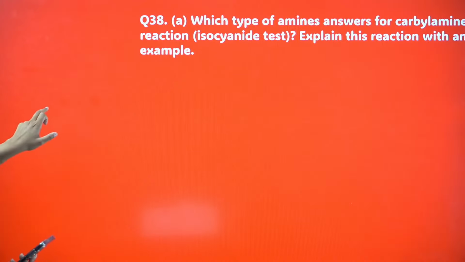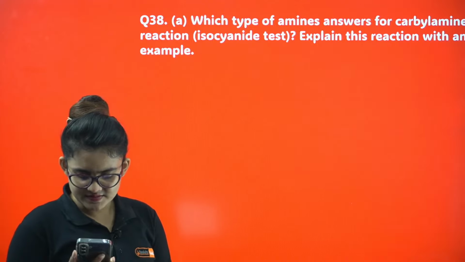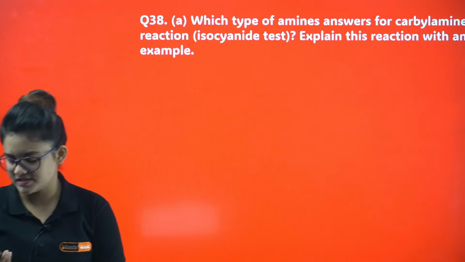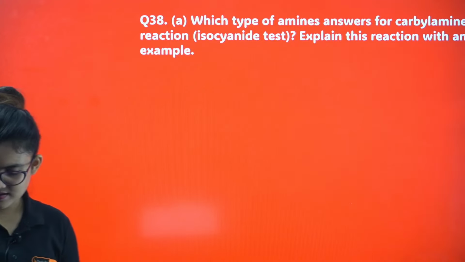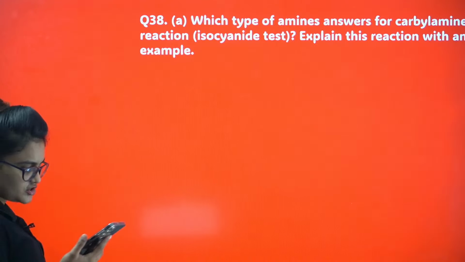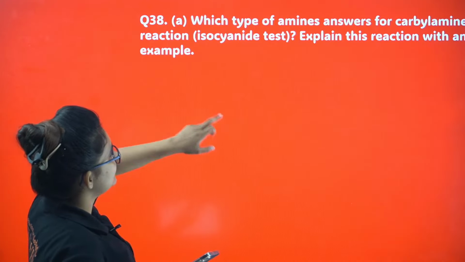Proceed. Okay, very good. Which type of amines answers the carbylamine reaction? Yes, tell me. Give the answer, then I will proceed. Primary amine. Very good, Dhanush. Very good. Primary amine. Explain the reaction with an example.